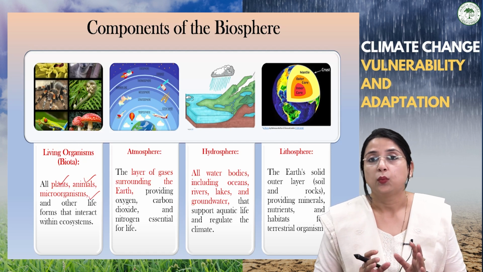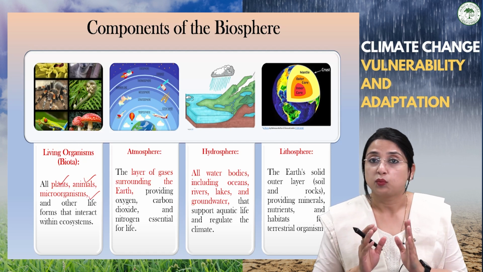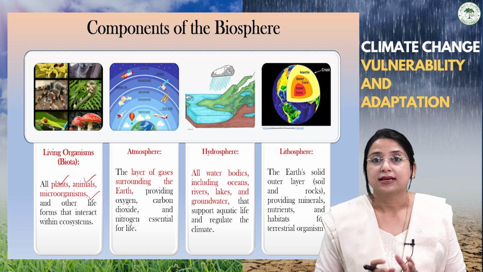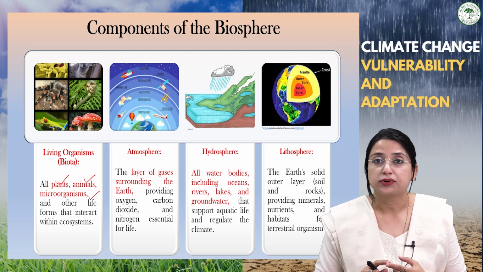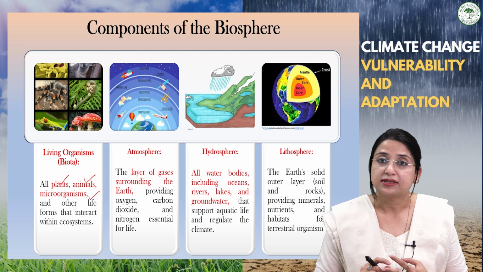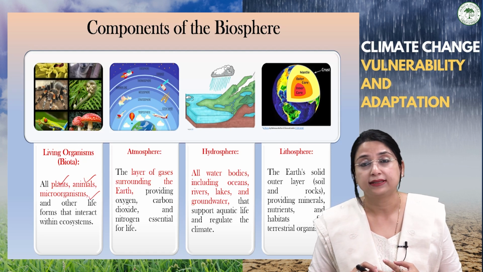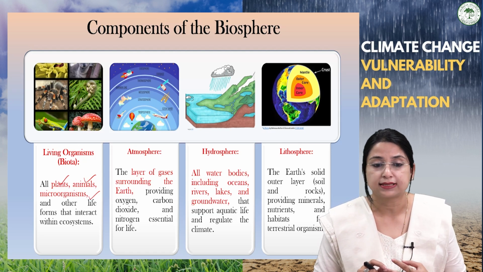When we talk about the atmosphere, we have already finished it in the previous lecture. It is the layer of gases which surrounds our earth, and it is very important because it provides us with various gases like oxygen, the life supporting gas, carbon dioxide, which is mainly used by plants for photosynthesis, nitrogen, etc.